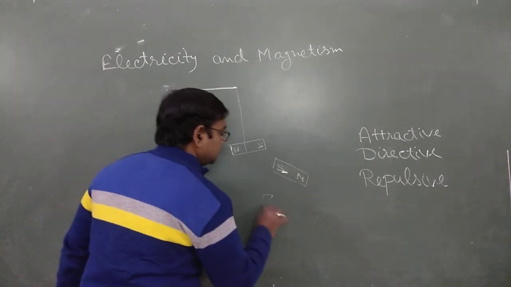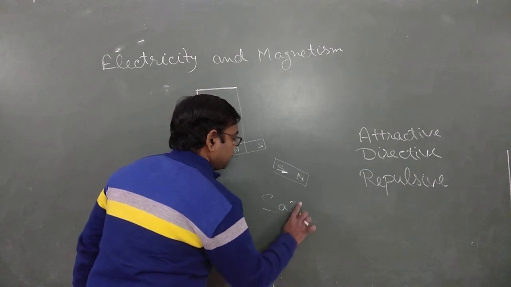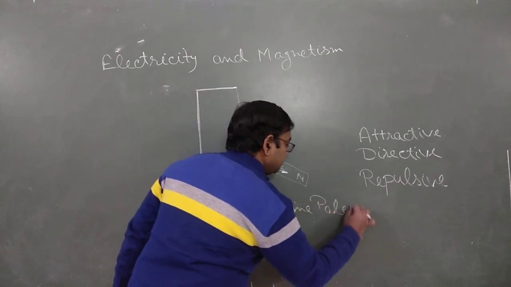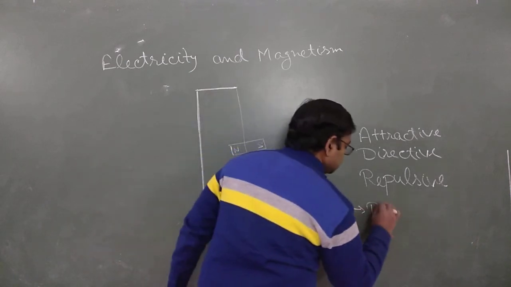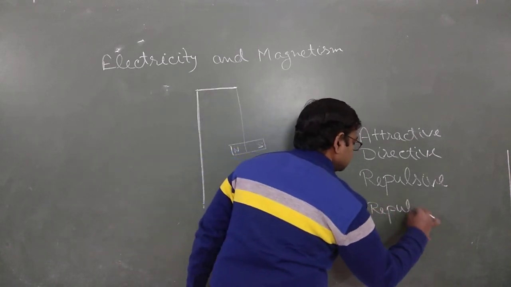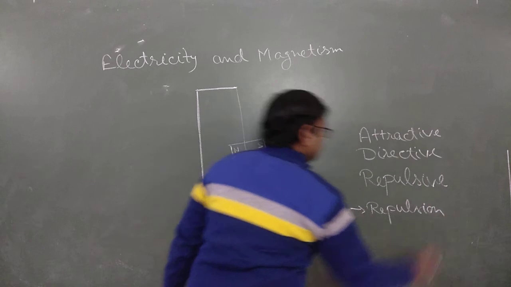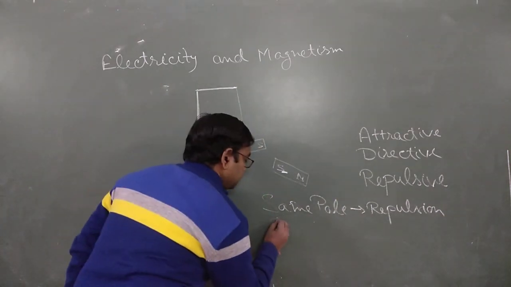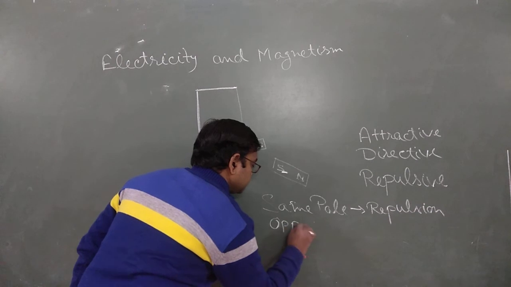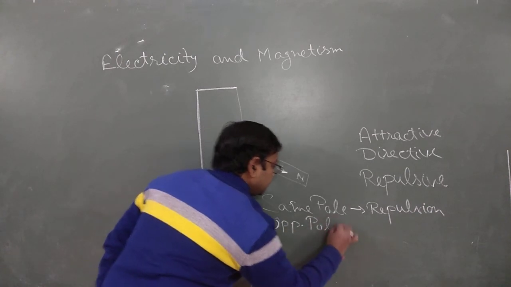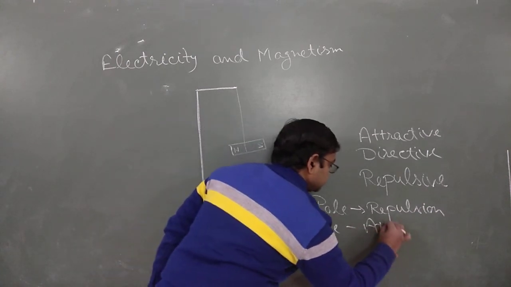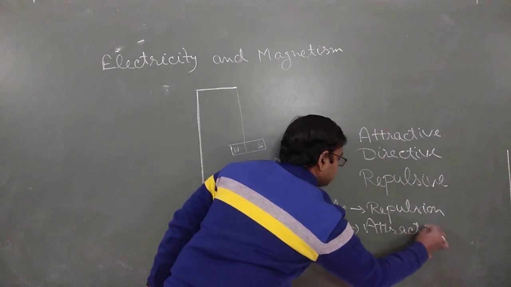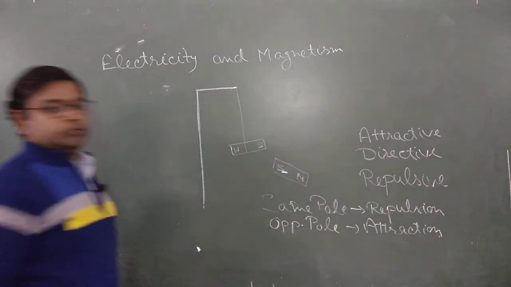Same pole, there is a repulsion, meaning the magnets move away from each other, and if they are opposite poles, there is an attraction. Hope this is clear to you.